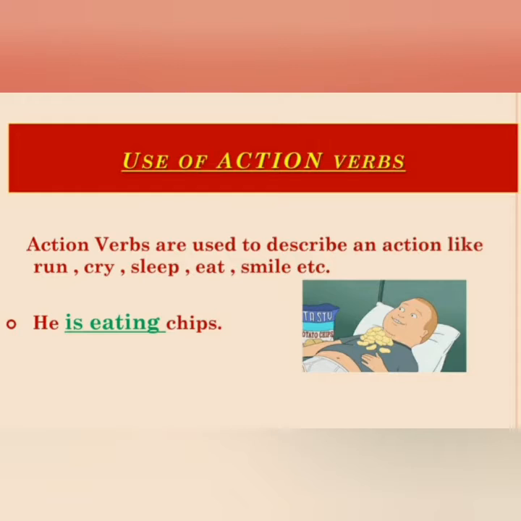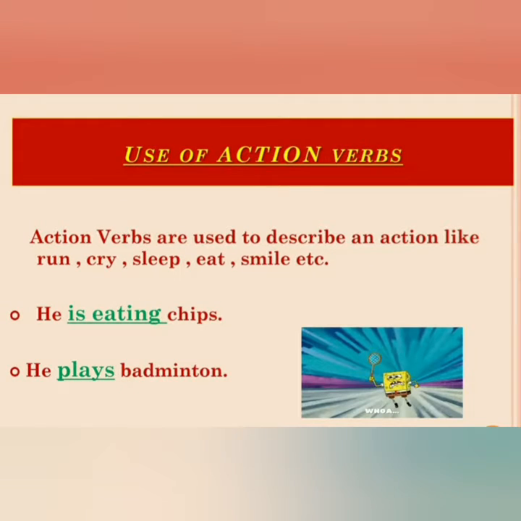Use of action verbs. Action verbs are used to describe an action like run, cry, sleep, eat, smile. First example, he is eating chips. In this sentence, is eating is showing us an action, so it is an action verb.